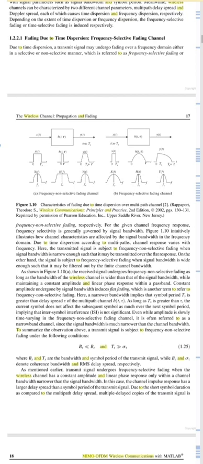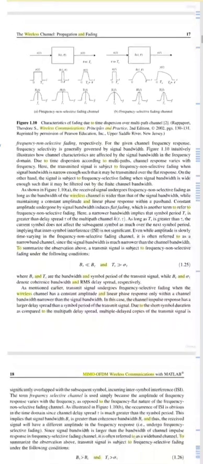And the term frequency selective channel is used simply because the amplitude of the frequency response varies with the frequency, as opposed to the frequency flat nature of the frequency non-selective fading channel. So the occurrence of ISI is obvious in the time domain since the channel delay is much greater than the symbol period, and this implies the signal bandwidth is greater than the coherence bandwidth Bc, and thus the received signal will have a different amplitude in the frequency response.